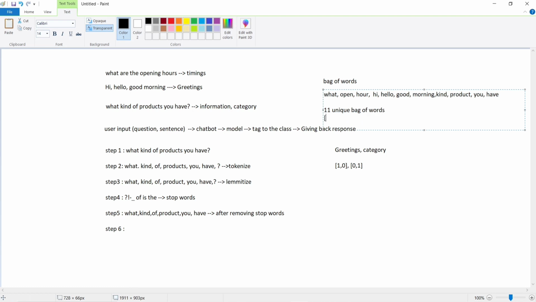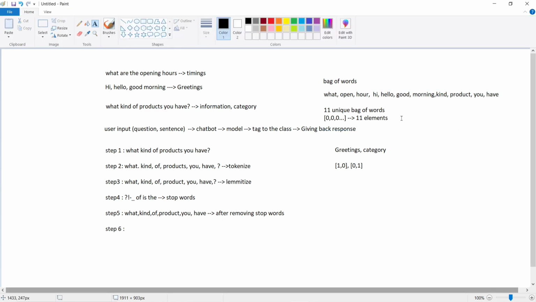So we'll take an array with 11 elements in it. If you consider these 11 elements, we should use this bag of words to tag the sentences to the corresponding ones and zeros. Let me explain.